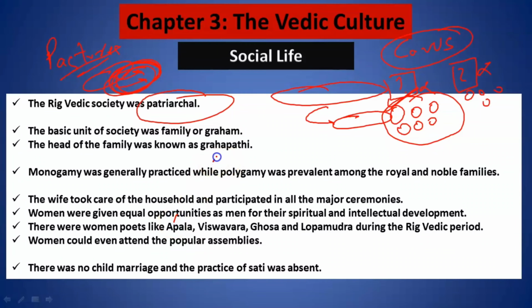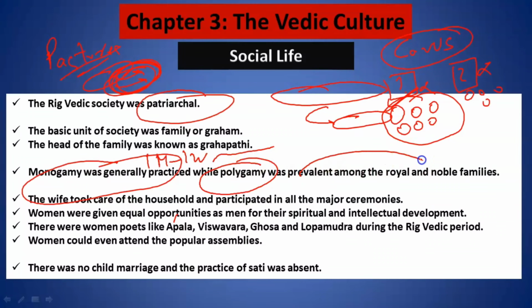Alright, the head of the family was known as Grahapati. This I have told you. Monogamy was generally practiced. That means one man will have one wife. But polygamy was prevalent among the royal and noble families. So generally among kings or army commanders, one man may have multiple wives. I hope this point is clear.